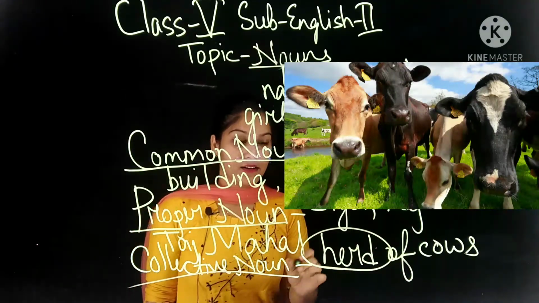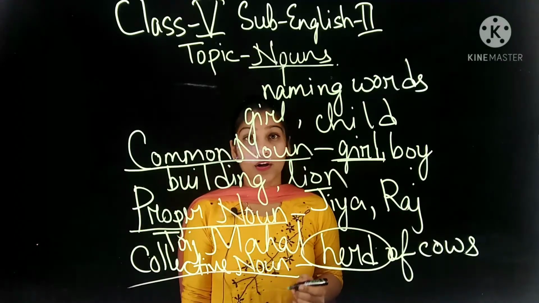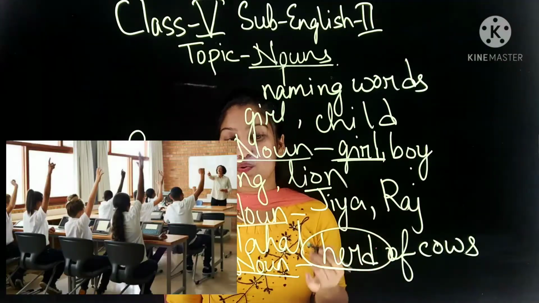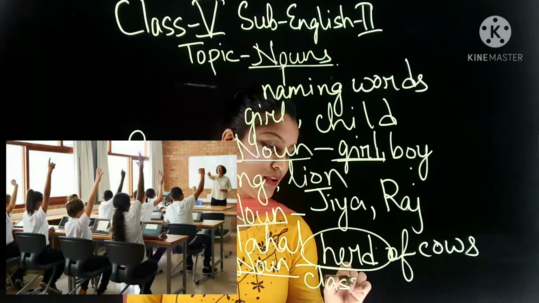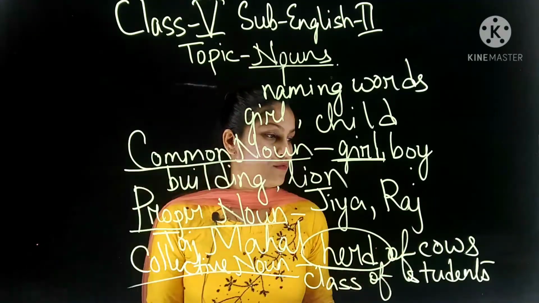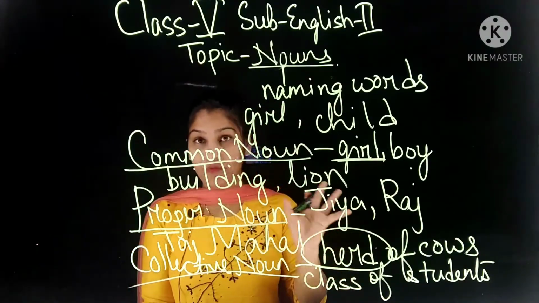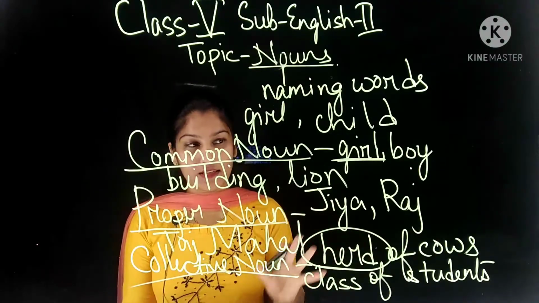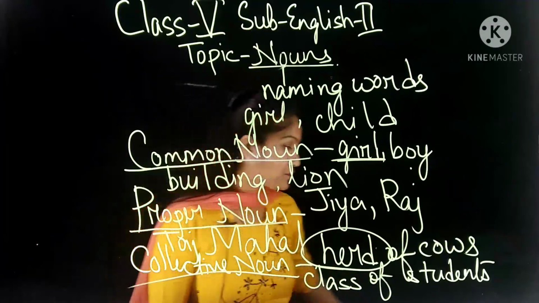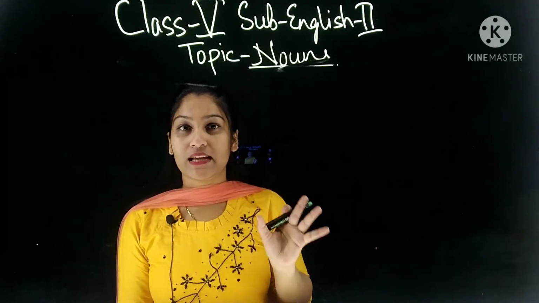You got earlier? Do you remember? Okay. For a group of lions, for a group of students. For group of students, we can use what? Class of students. Okay? Class of students. Flock of birds. So this way, to the group of things, what we use? Collective noun. Okay? Collective noun refers to the group of things. Understood this part? Okay. So we have learned about common nouns, proper nouns and collective nouns.